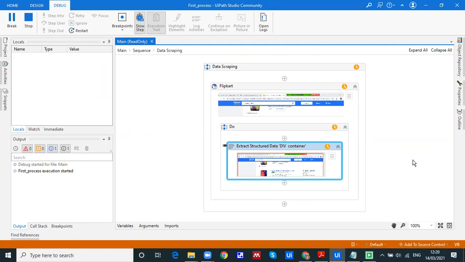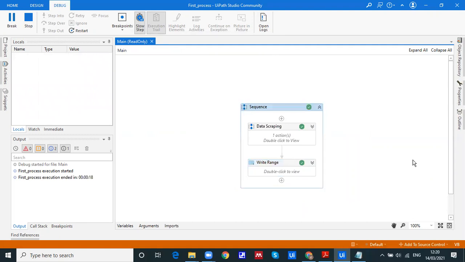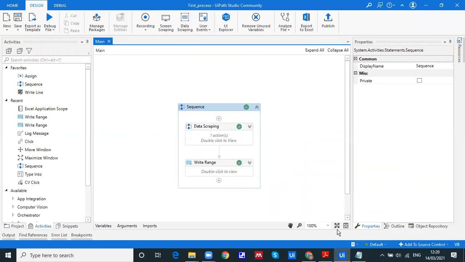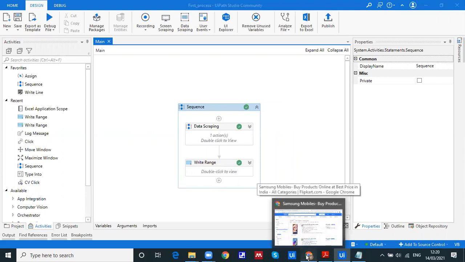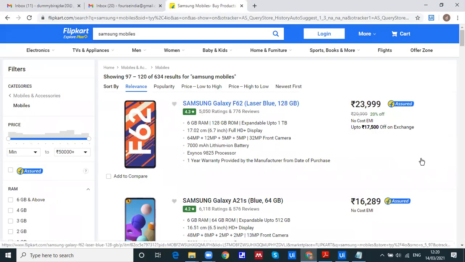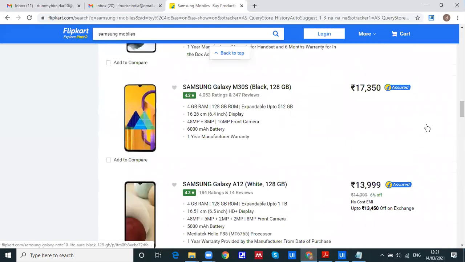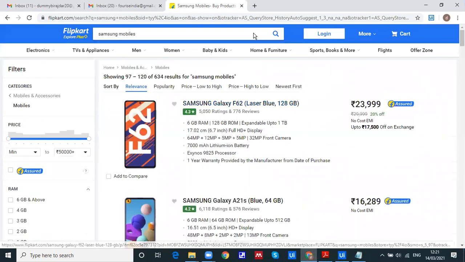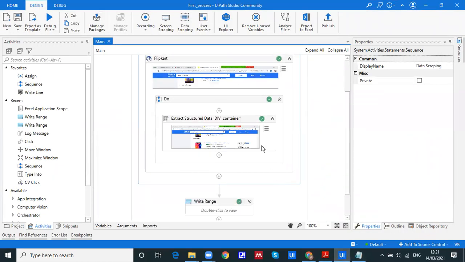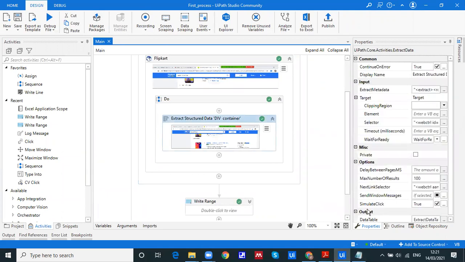Of course, it has not clicked the website because simulate click is running in the background, and that's why it has fetched all the data. You might be surprised that it has not opened Chrome and data is not fetched, but in the background it has fetched the data because this tab is already open and we have clicked simulate click. Can you see the simulate click option here? Yes, simulate click true.